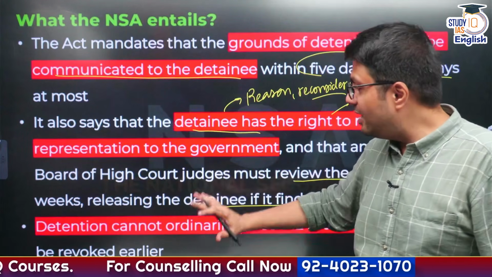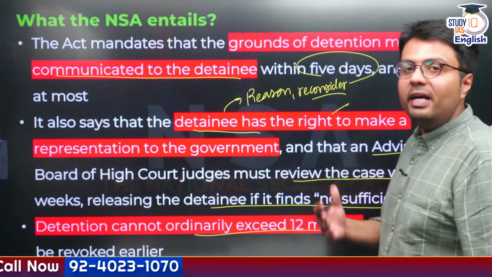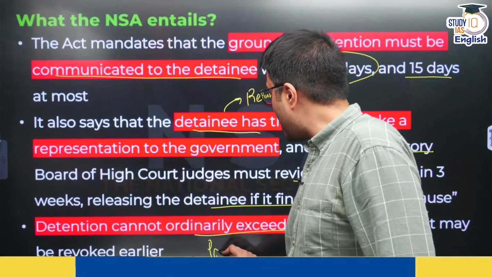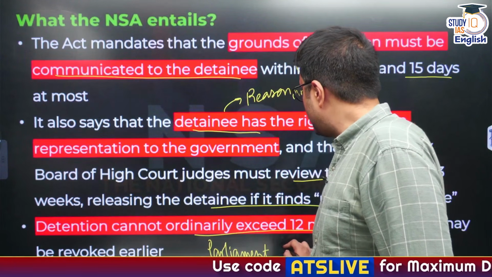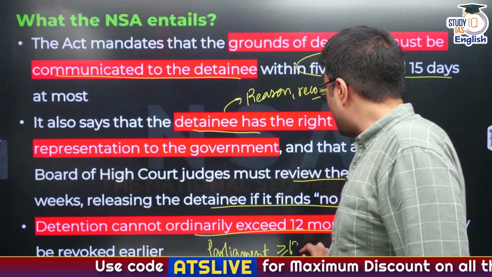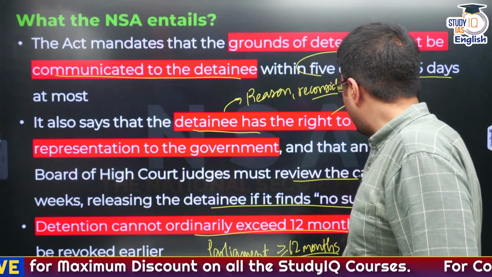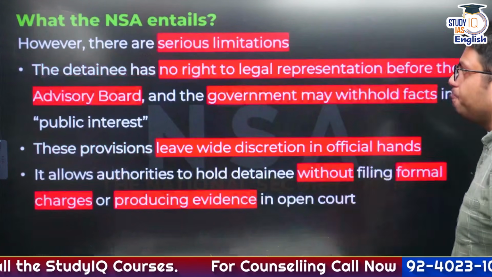Third is that the detention cannot ordinarily exceed 12 months, though it can be revoked earlier. Now there is also a clause that Parliament of India by law may enable detention over and above the period of 12 months, but this can only be done by Parliament of India. Through which instrument? Through a law passed by Parliament.